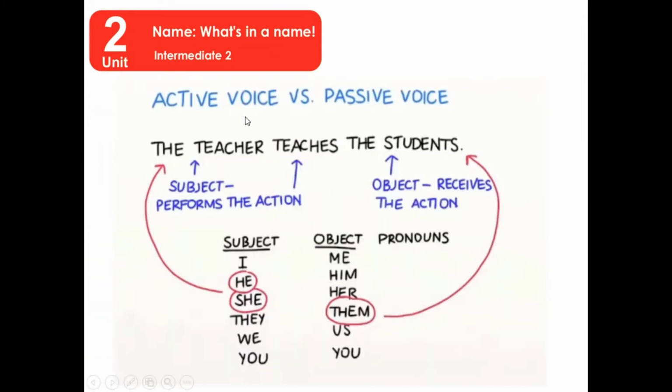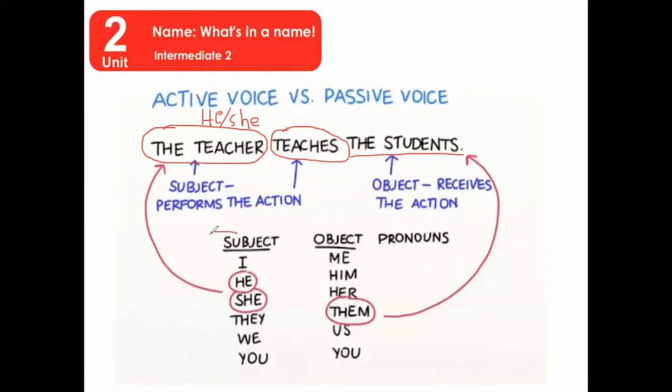This is a normal sentence we know, okay? The teacher teaches the students. And again, notice here, what is the subject? The teacher. And the action? Teaches, right? Because we can replace the teacher by using he, or it could be she. Teaches, and the object, the students.